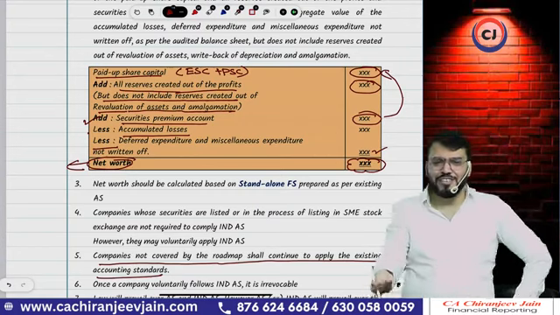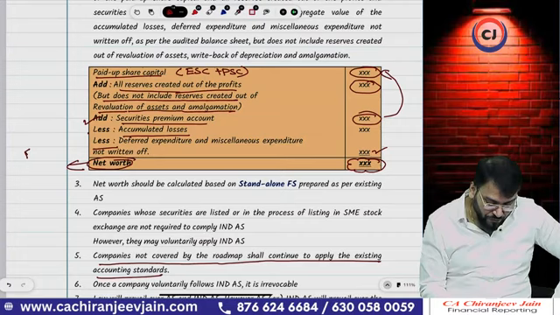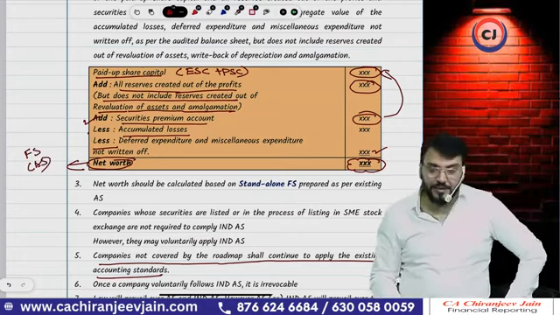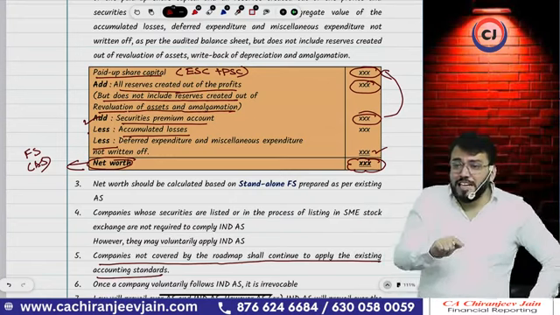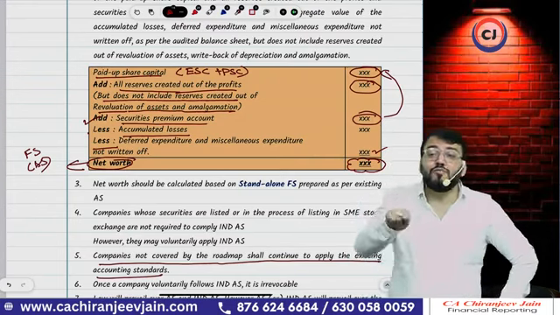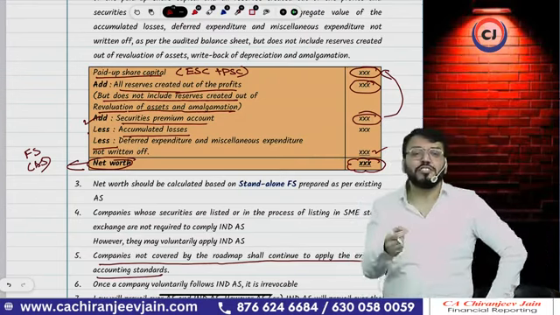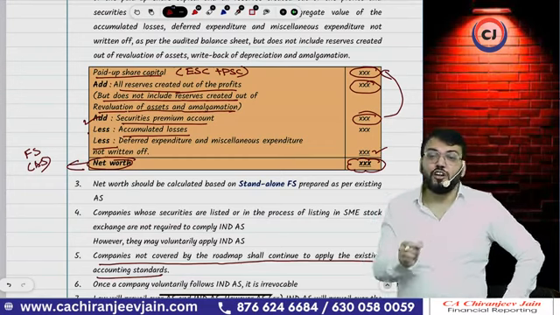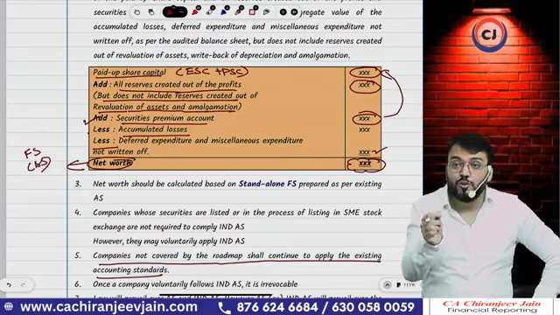Accounting standard, because till now India has not been applied. It means this net worth should be based on financial statement which is prepared as per what? Accounting standard. Correct. One more doubt will come, sir. This net worth we should check based on standalone financial statement or consolidated financial statement? Standalone, because it is applicable entity wise, not group wise. Ind AS is applicable entity wise, not group wise.